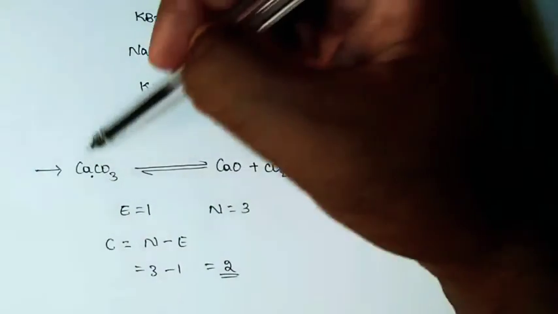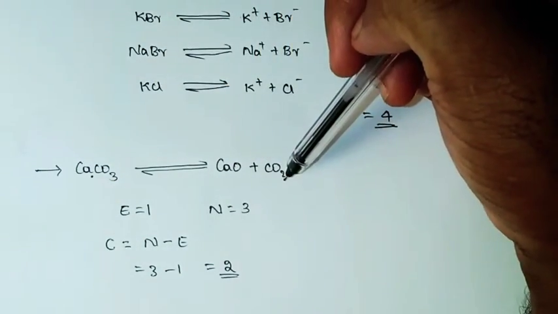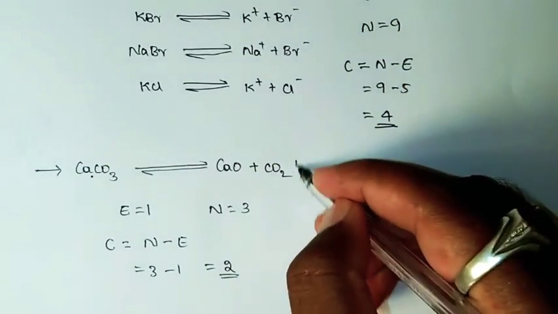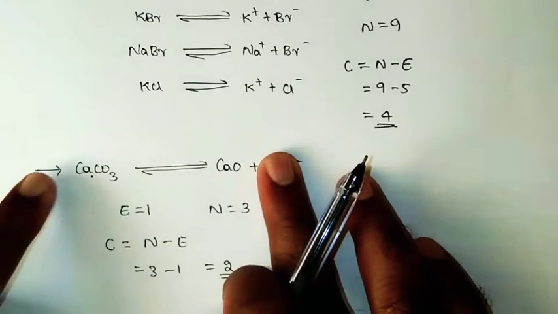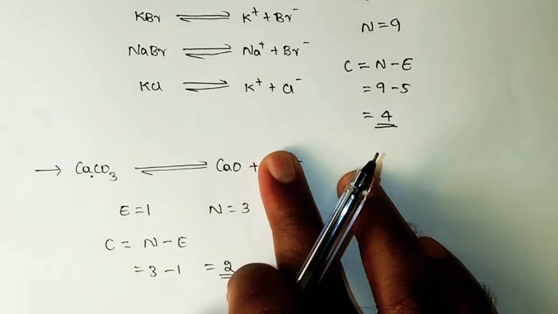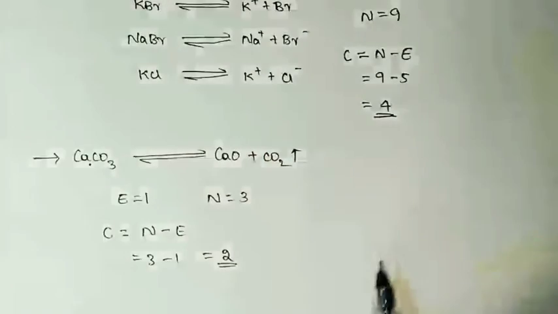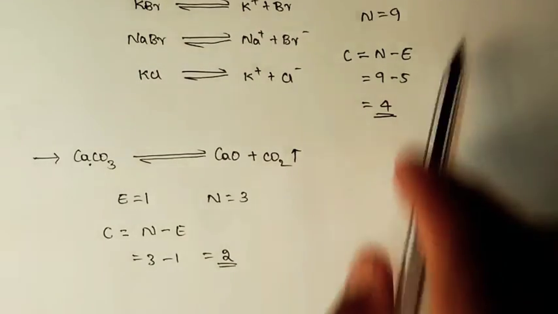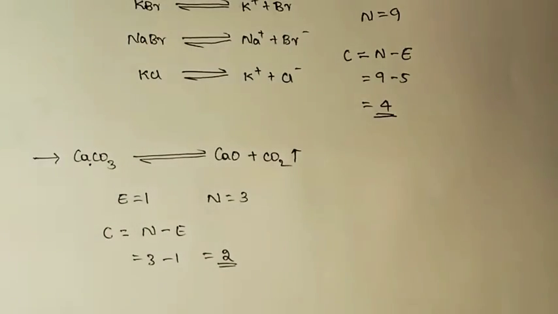You may get a question. CaCO3, CaO, CO2, we are having 3 constituents. But how are we getting only 2 components? Because carbon dioxide can escape from the system. So by leaving this out, we will be having only these 2, that is calcium carbonate and CaO. Only these 2 will be observed with a distinct chemical composition. So we will say this is a 2-component system. And that's about the way of calculating the number of components in a system.